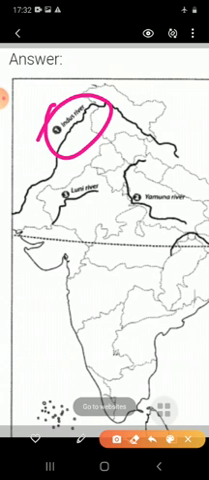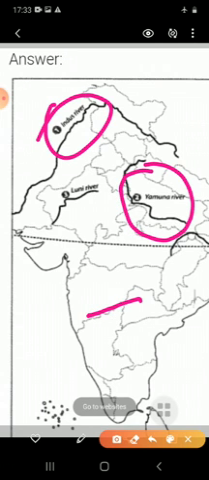Now next one is which river? That is the Yamuna river. So about the Yamuna river, I want to say that the Yamuna, which rises in the Yamunotri glacier in the Himalayas, flows parallel to the Ganga and they meet at Allahabad.